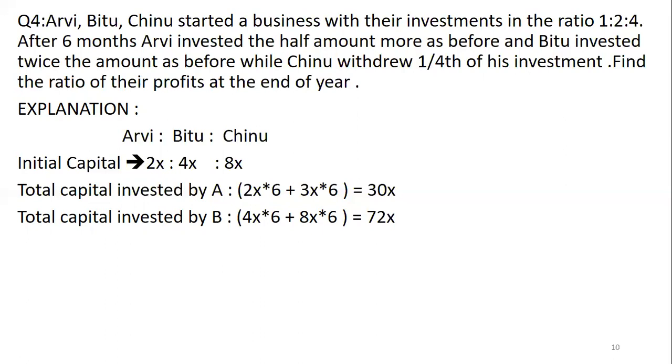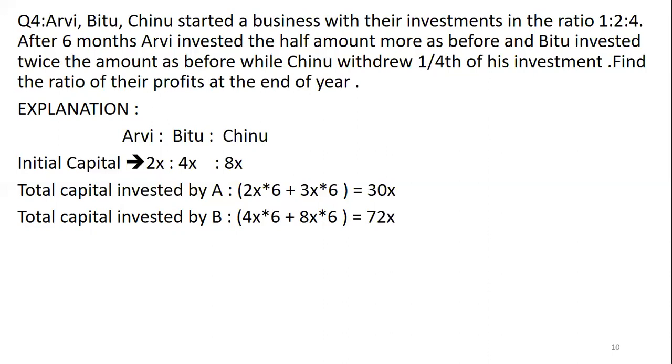Suppose if you have taken x, 2x and 4x, then A's investment will become 1.5x for 6 months because he has invested half. So half of x is 0.5x. So 1 plus 0.5x, it will become 1.5x. Unnecessary decimals will arise. So in order to avoid that only, in a longer view, we have taken 2x, 4x and 8x.